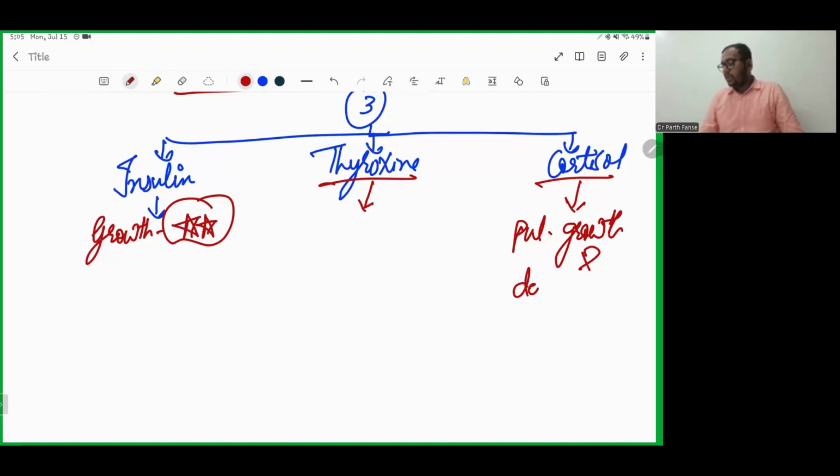Yes, pulmonary growth means we are talking about lung maturity and so on. And for lung maturity, the hormone which is responsible is nothing but cortisol.